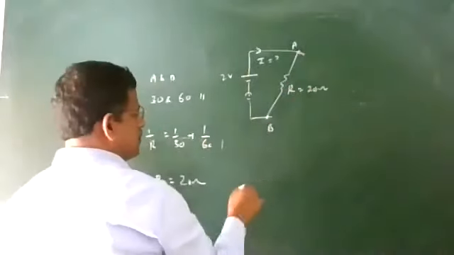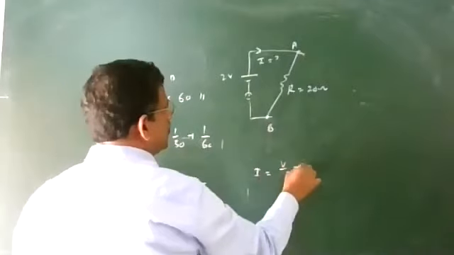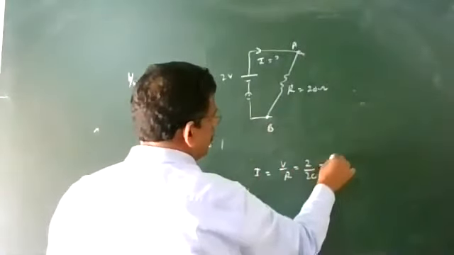So what is the current here? Current is V upon R, that is 2 divided by 20, equal to 1 by 10 A.